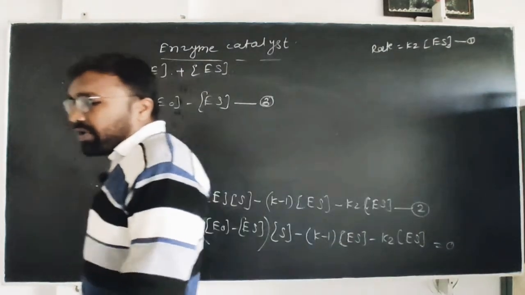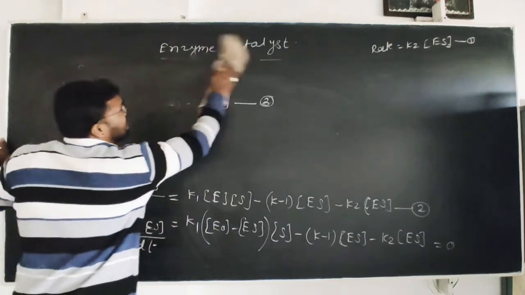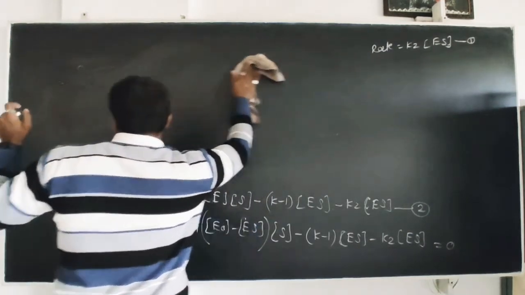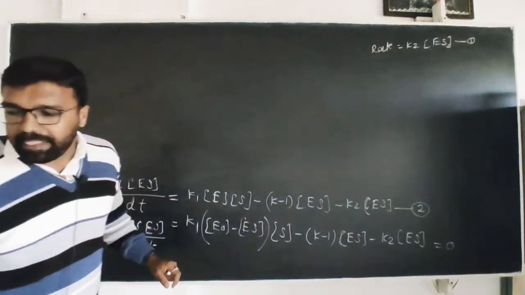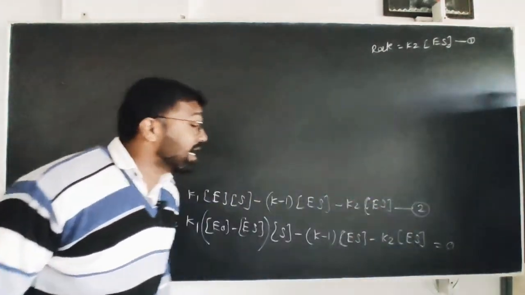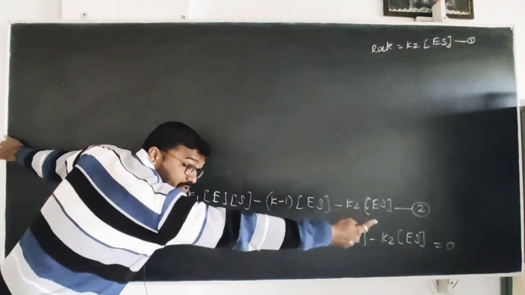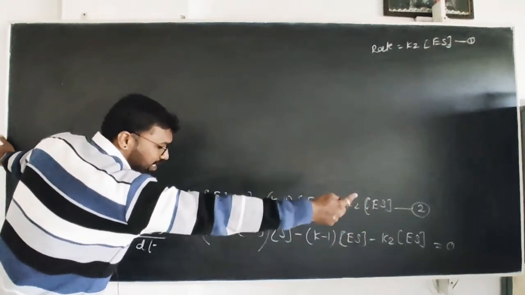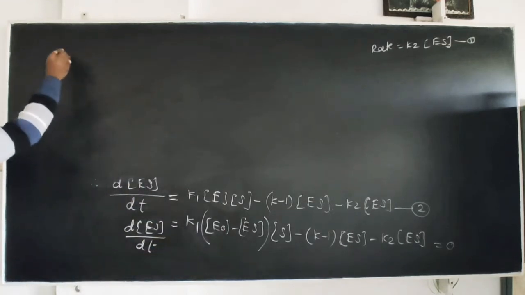Now, doing some changes in this equation. There are two negative terms on the left hand side and the right hand side is equal to 0. Before moving them, multiply this bracket by K1.